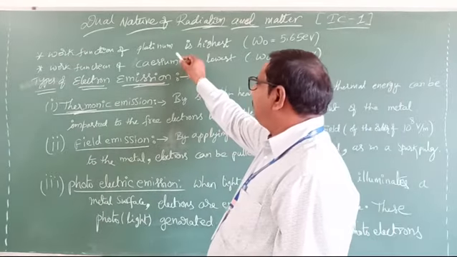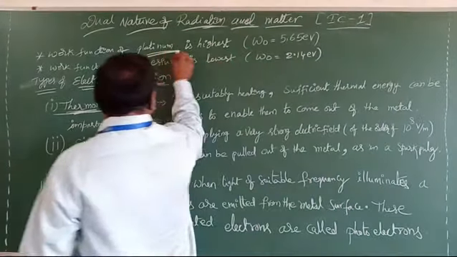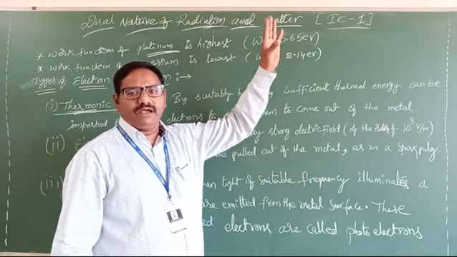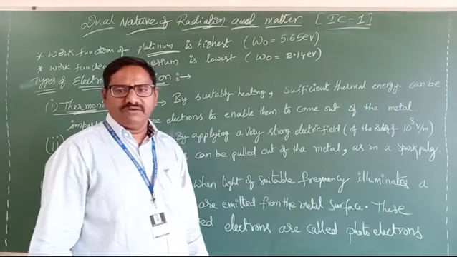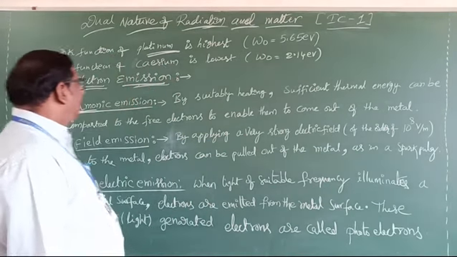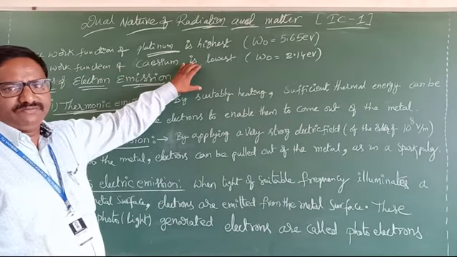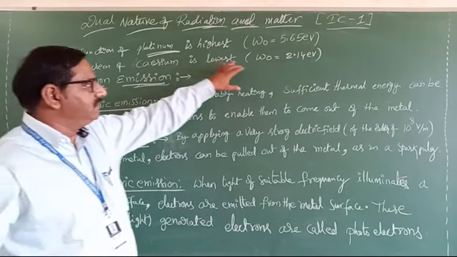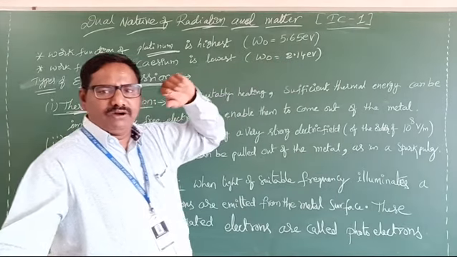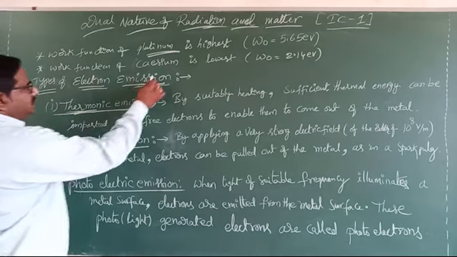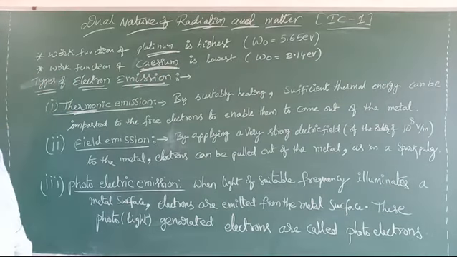The work function of platinum is the highest, approximately 5.65 electron volt. And the work function of cesium is the lowest value. How much is it? It is nothing but 2.14 electron volt. So which work function is highest? Platinum. Which is lowest? Cesium, that is 2.14 electron volt. Highest will be 5.65 electron volt.